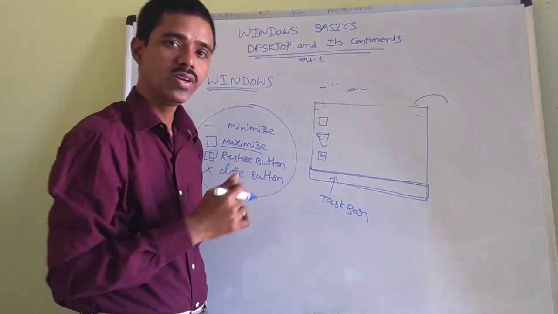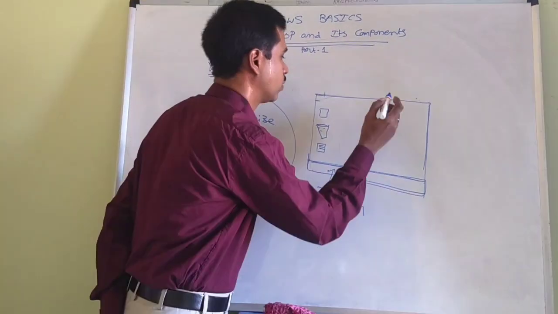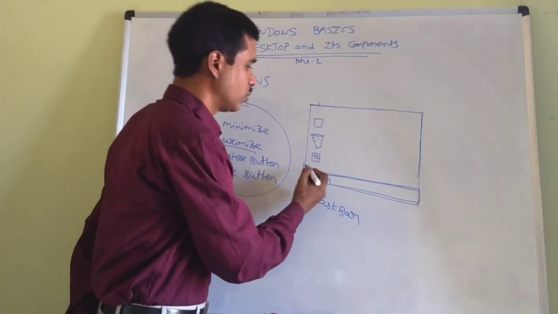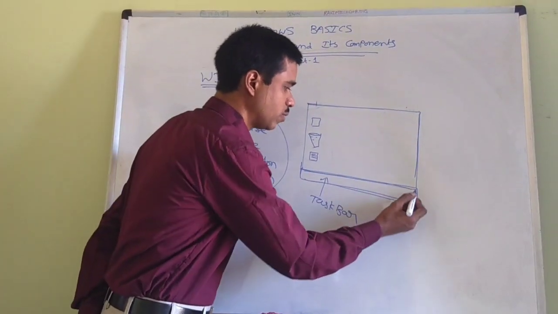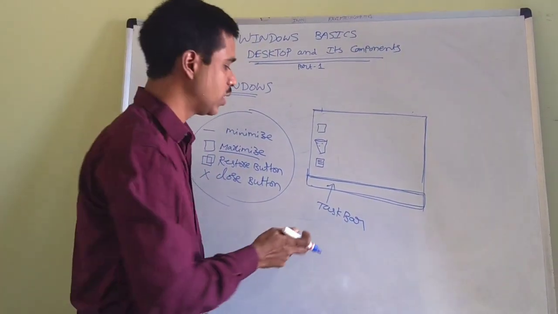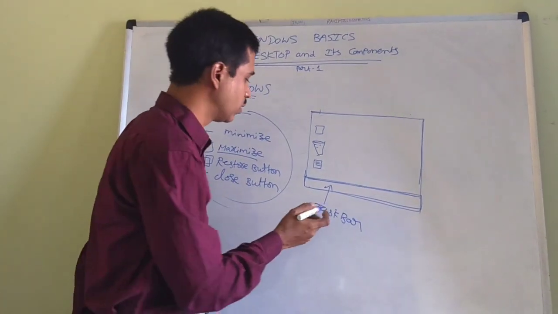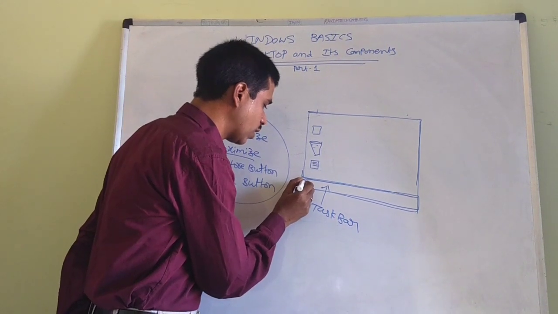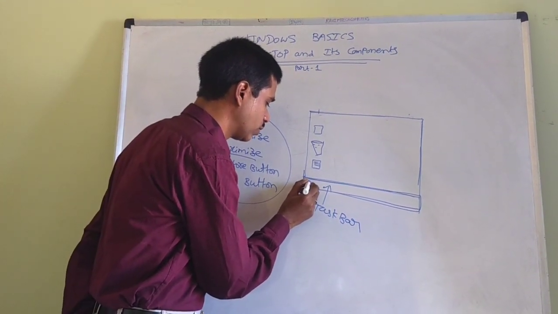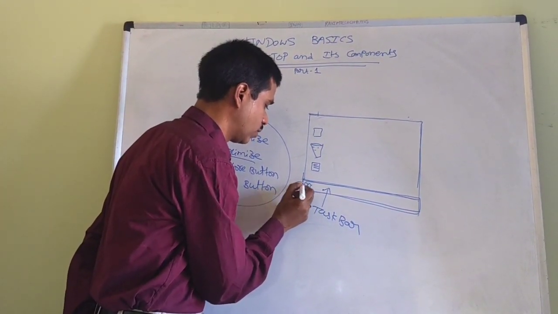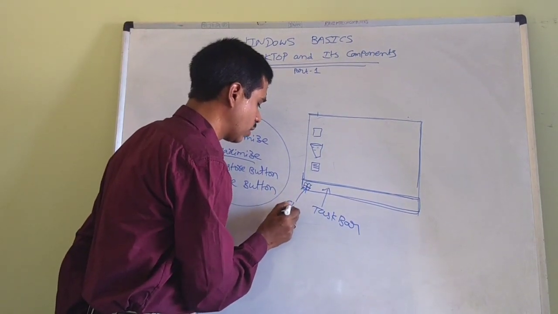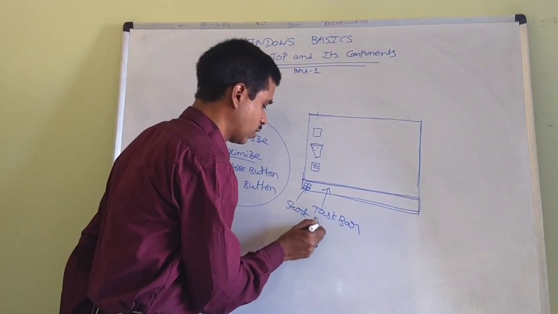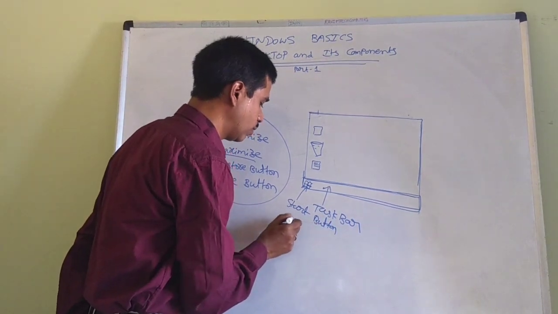Some icons will be there, and the bottom rectangular bar which is displayed on the desktop is called as taskbar. Left to the taskbar we are having the start button, also called as Windows key.